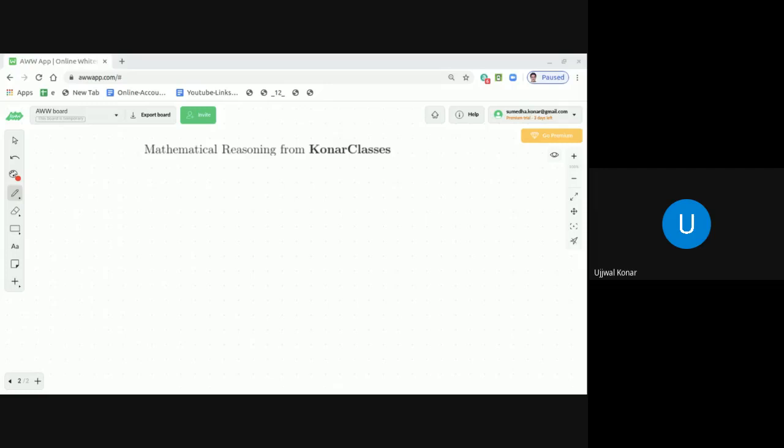How well this ability can be used depends on each person's power of reasoning. How to develop this power? Here we will discuss the process of reasoning, especially in the context of mathematics.